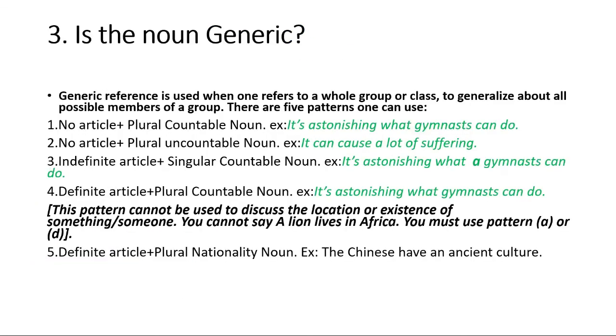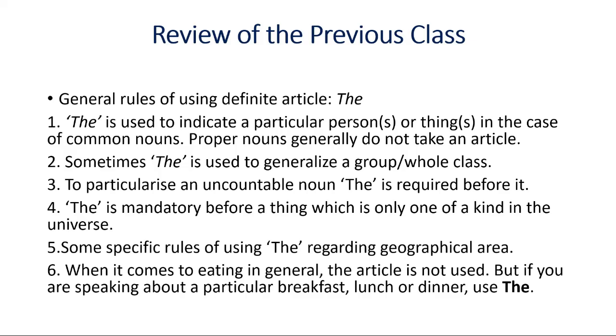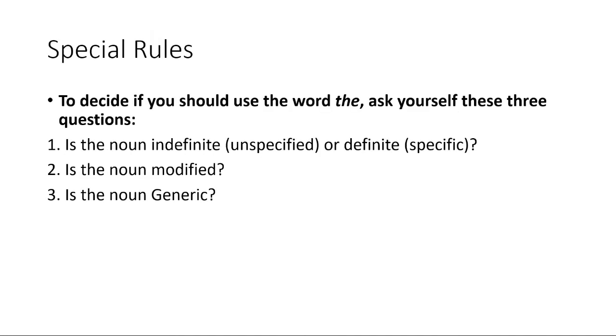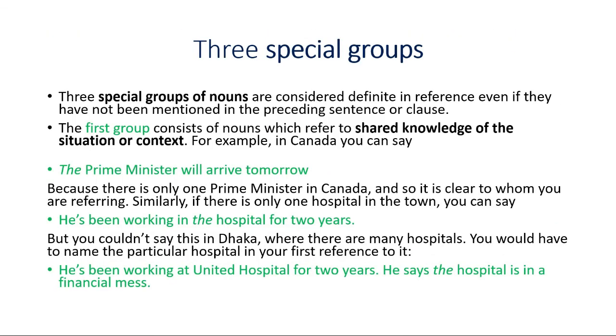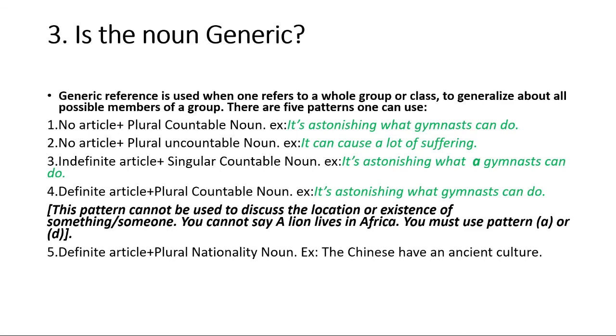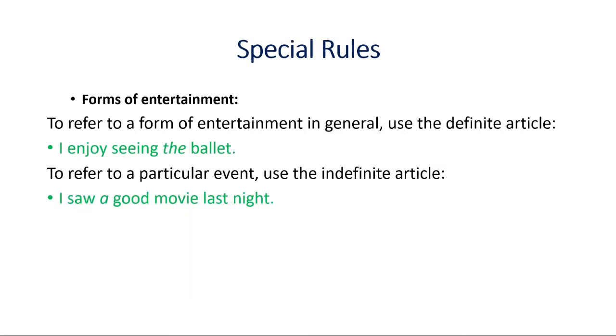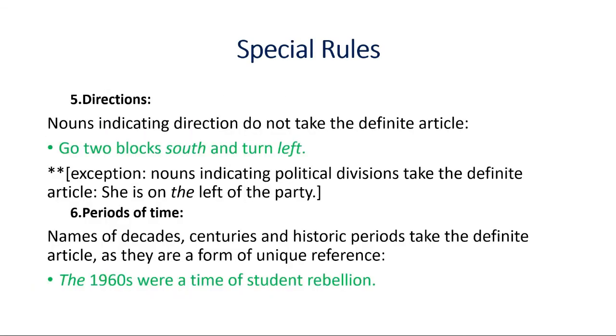We have discussed in this class the things that we need to learn and think about before using a definite article. We have discussed some special rules, and then 3 special groups and 6 special rules actually. And I hope you all have understood my class.